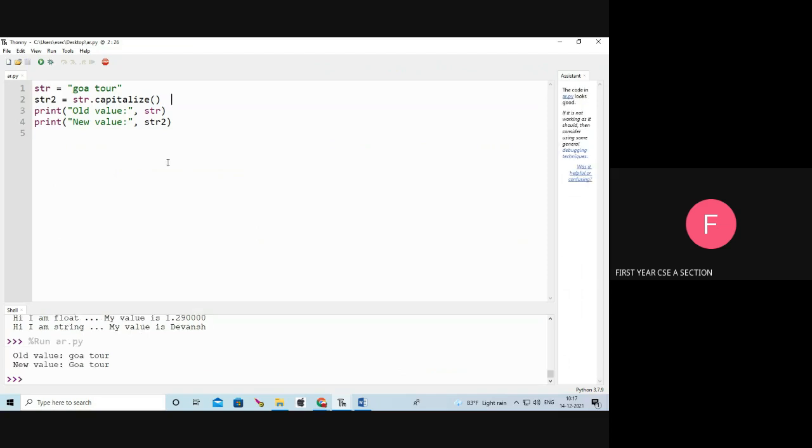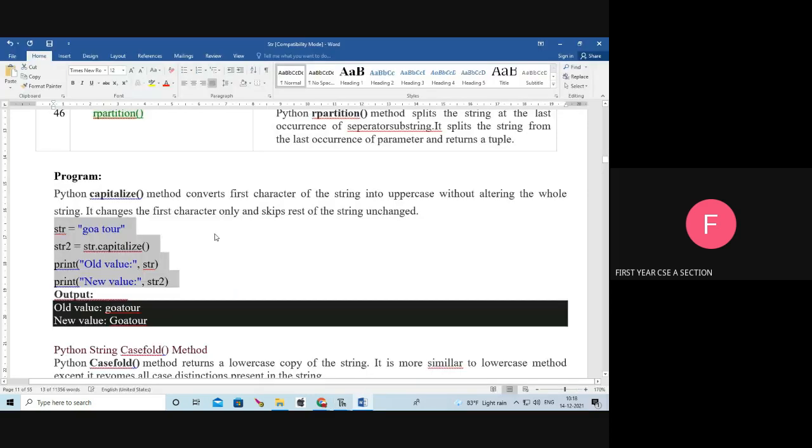So, my old value of str is Goa tour. Next, my new value of str2: the G becomes capital letter G. The first letter of the first word becomes a capital letter. The first letter of the second word will not be a capital letter; it stays in normal small case. Can you understand what the capitalize function is? Okay, let's see the next one.